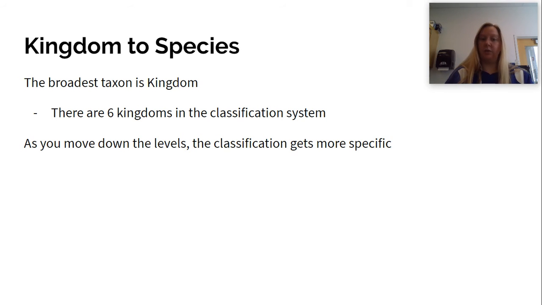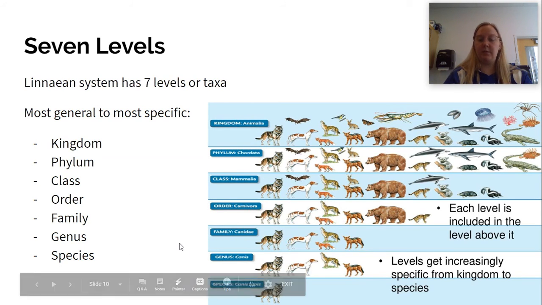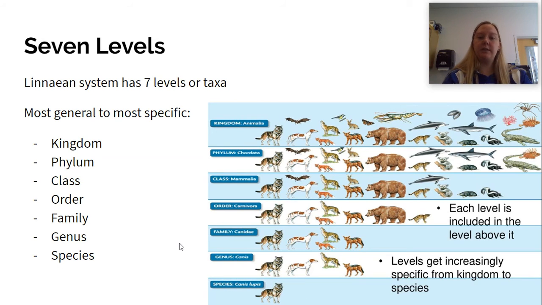As you move down the levels, the classification gets more specific, and each level fits into the one before it. Our species here is Canis lupus, the gray wolf. The genus is Canis, and that includes dogs, wolves, foxes, things like that.